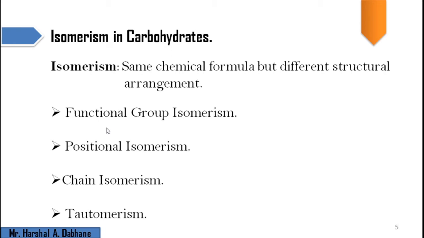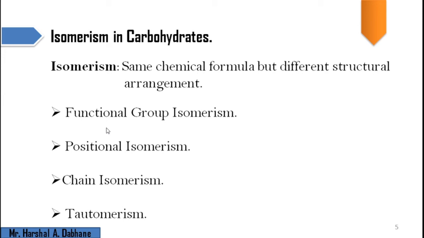have the same chemical formula. Another is the positional isomer. Obviously we know that glucose contains 6 carbon atoms, and each carbon atom has a hydroxyl group. But in some structures the positions of the hydroxyl groups differ. That's why they are the positional isomers of each other. It means that the position of one of the hydroxyl groups differs from the other. So that's why they are said to be positional isomers of each other.